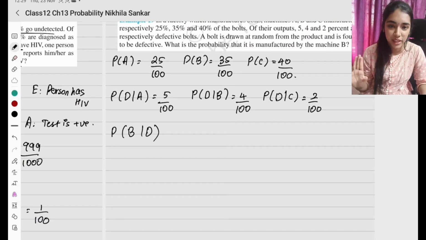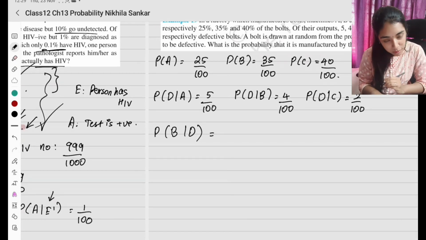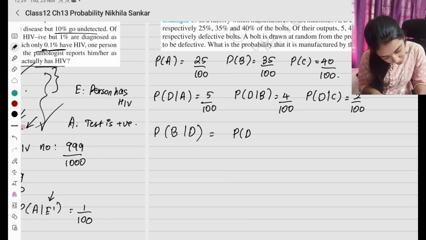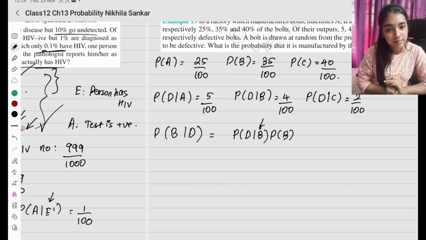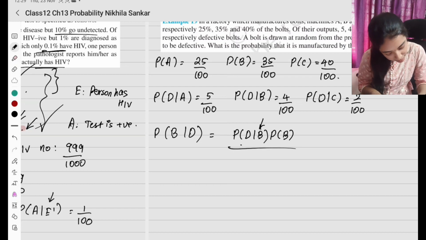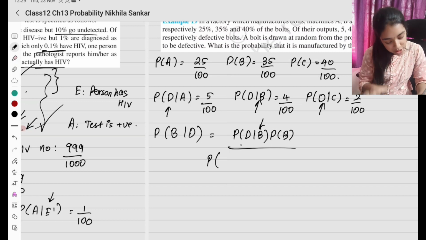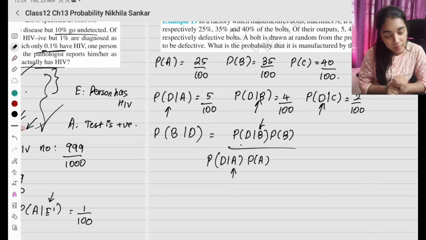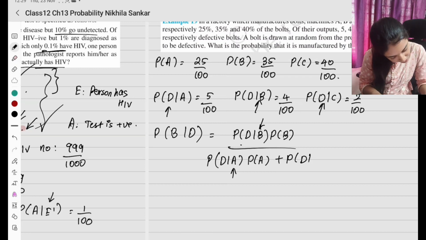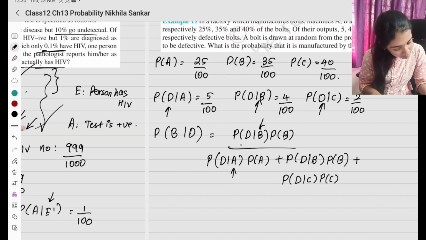Simple. Decode the question. Now, according to the formula, B given D, I am going to flip it to D given B, times probability of B, the whole divided by the probability of all possible options: D given A, D given B, D given C. There are three machines. So D given A times it is from machine A, plus D given B times it is from machine B, plus D given C times it is from machine C. Now let us substitute the values.